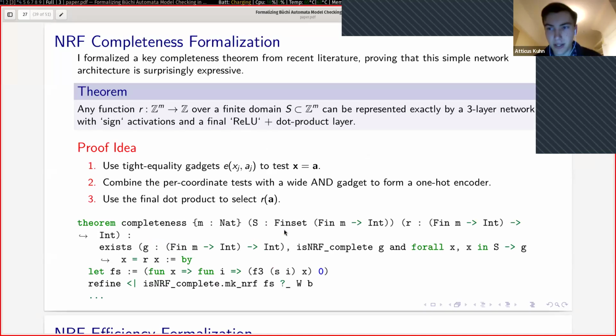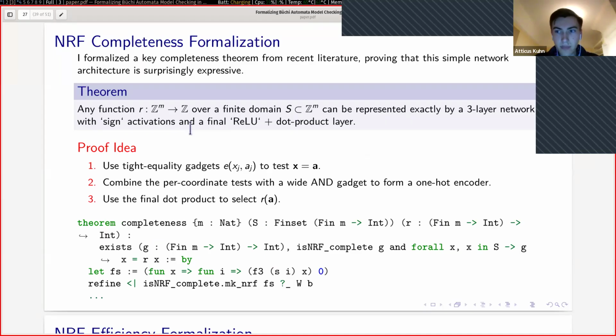So here's where my formalization comes into play. I formalized the NRF completeness theorem, which is a theorem from the recent literature that proves that this architecture is actually expressive. It says that if we have any function R over a finite domain, it can be represented by a neural ranking function.